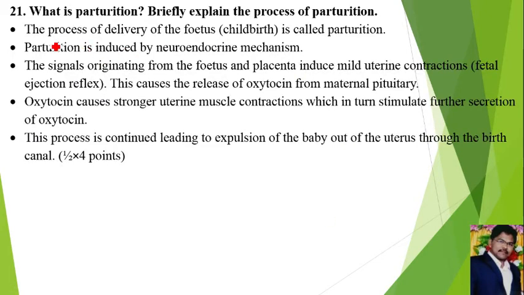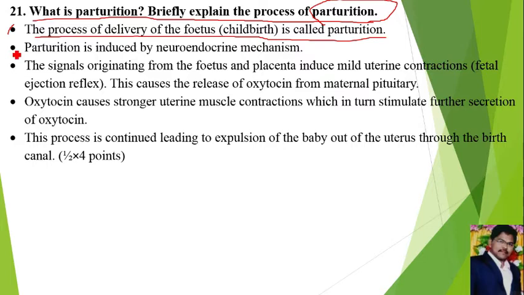Question number 21. What is parturition? Briefly explain the process of parturition. First, parturition means delivery of a baby. Delivery of a baby is called parturition. First point: the process of delivery of the fetus or childbirth is called parturition. Second point: parturition is induced by a neuroendocrine mechanism. Neuroendocrine mechanism means neurons, the nervous system. Endocrine means hormones. Both help in parturition.